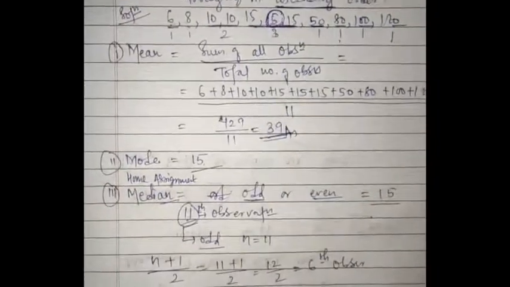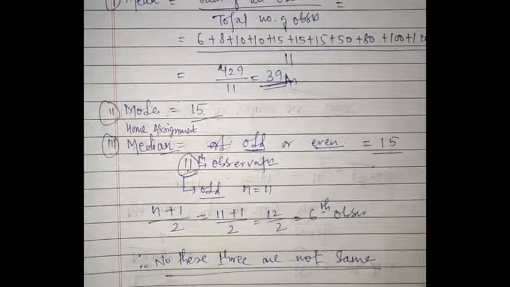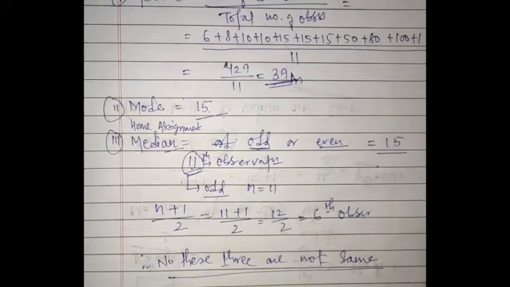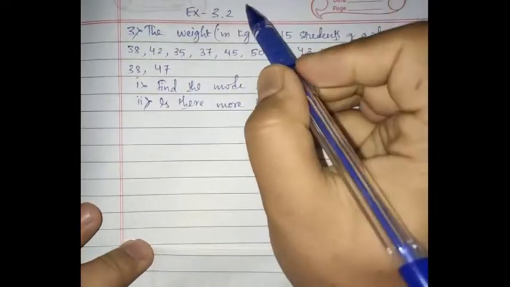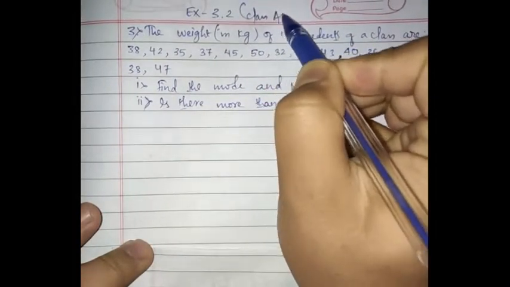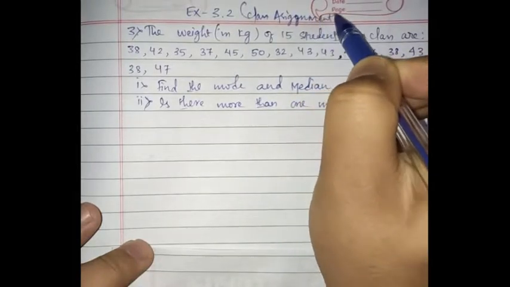So students, let us now start solving the class assignment. All right, students, here we have the question as a class assignment from exercise 3.2, question number 3.